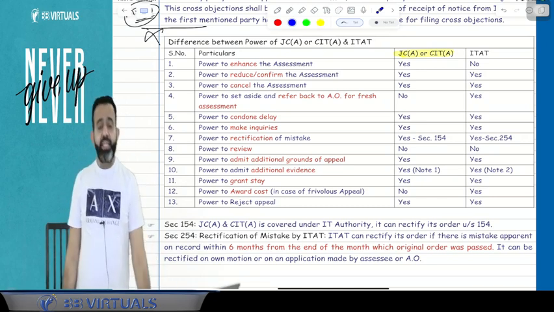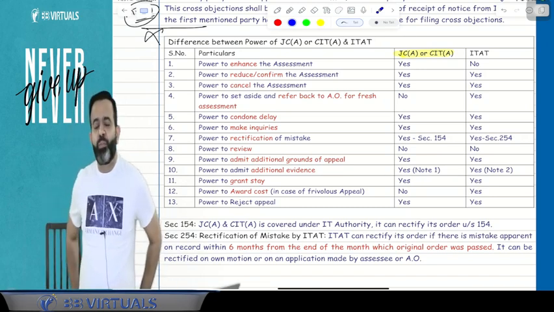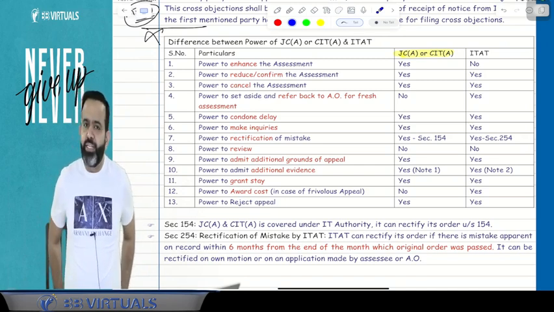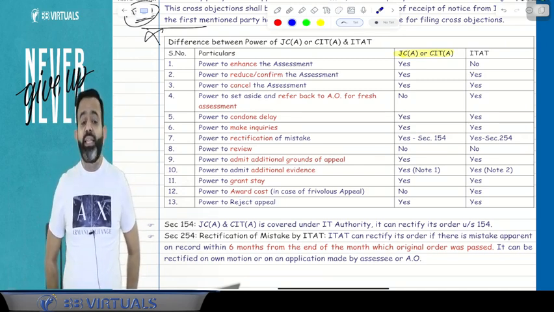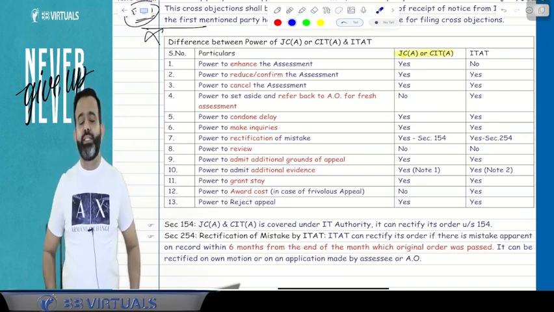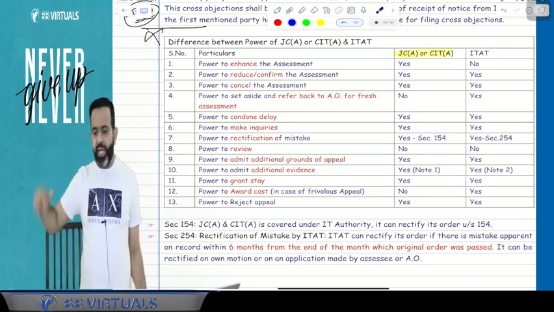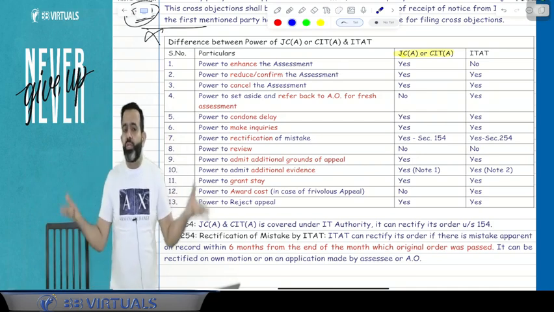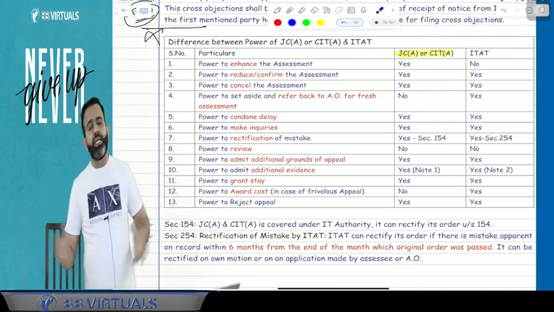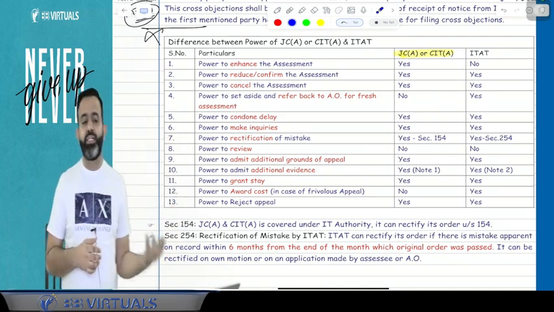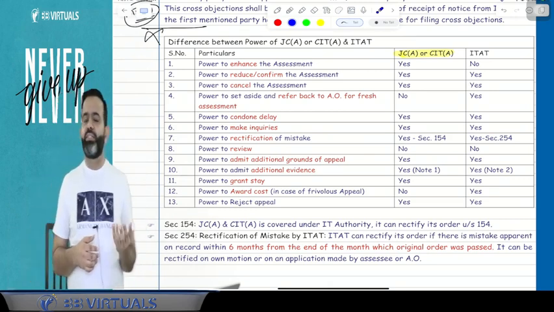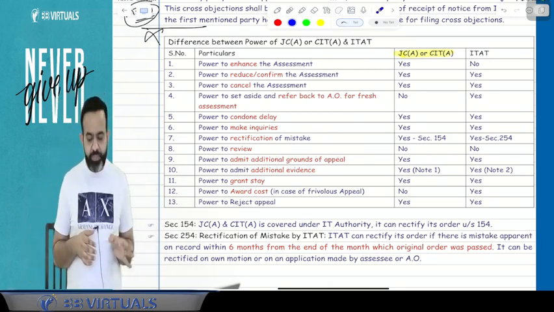Now next part is, sir, can they condone the delay or not? Because the appeal filing time limit is 30 days or 60 days. Question is that, can they condone the delay or not? Answer is yes, both can condone the delay. Means here JC appeal, CIT appeal as well as ITET, both can allow the delay. Means after 30 days or after 60 days, if you are filing the appeal and if there is a genuine reason, they can condone the delay.